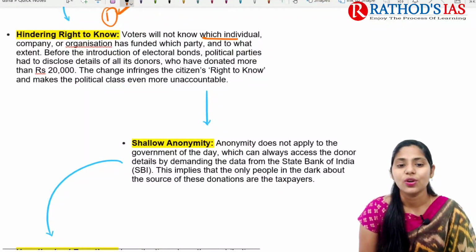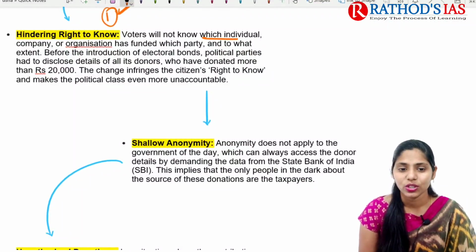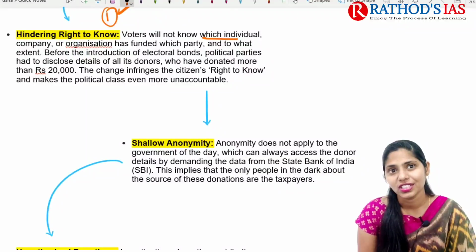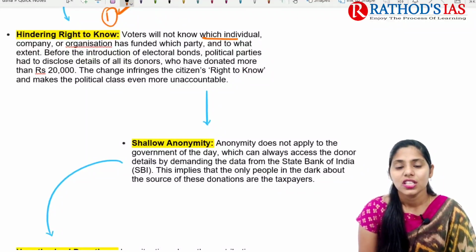And there is also shallow anonymity which is present. Anonymity does not apply to the government of the day, which can always access donor details by demanding the data from the SBI. Whenever donors purchase these bonds, the State Bank of India will have some details, right?